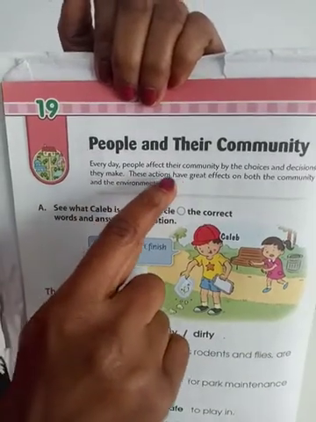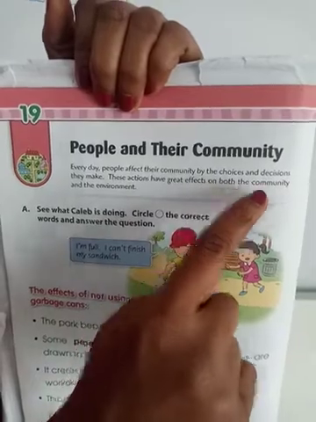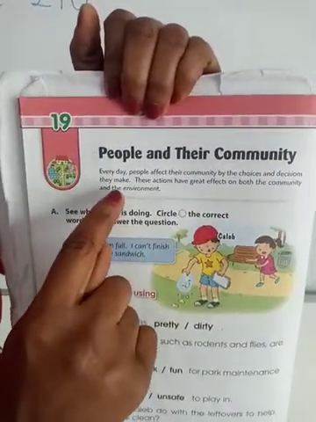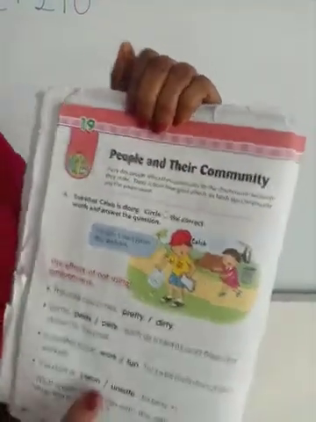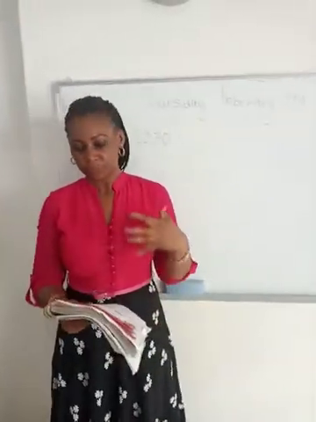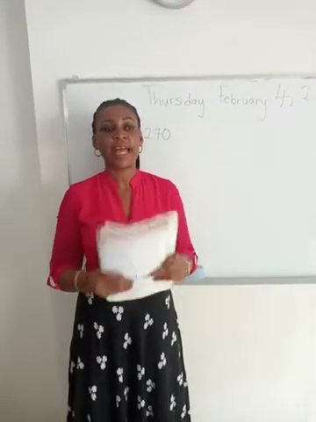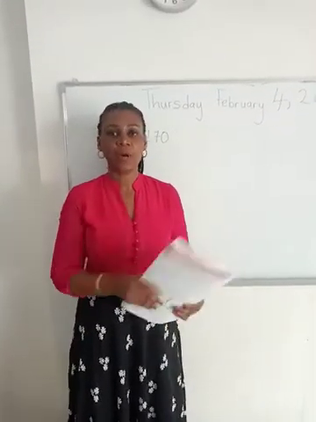These actions have great effects on both the community and the environment. So this short note is just telling us that the choices and decisions we make have an impact in our community.